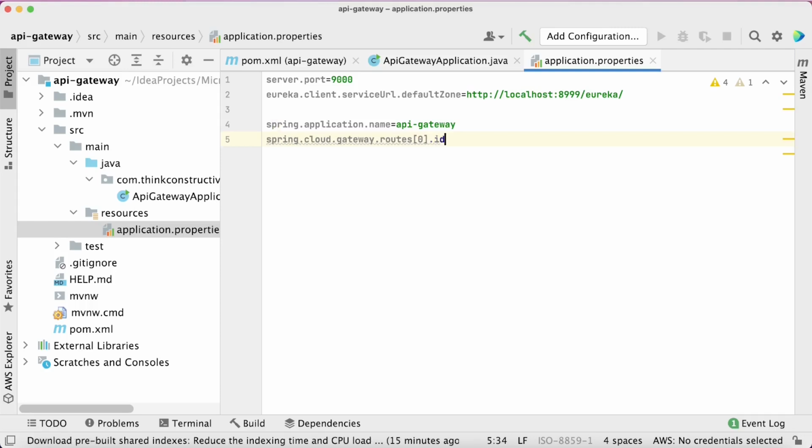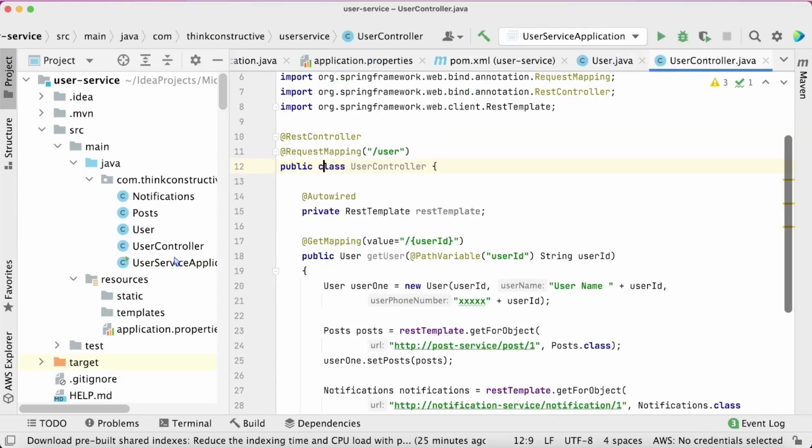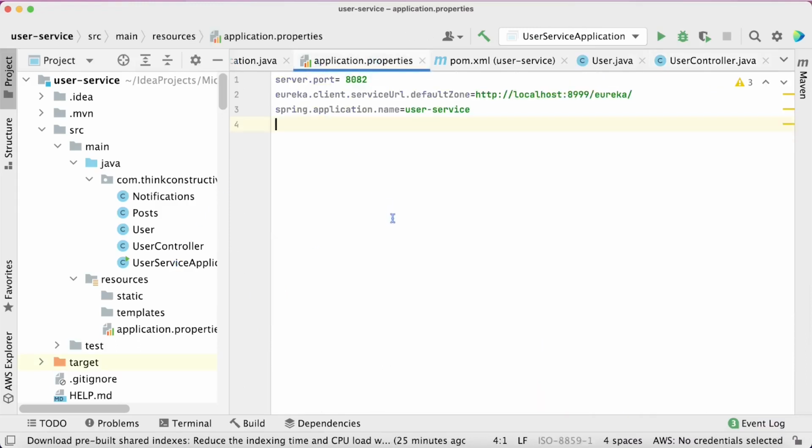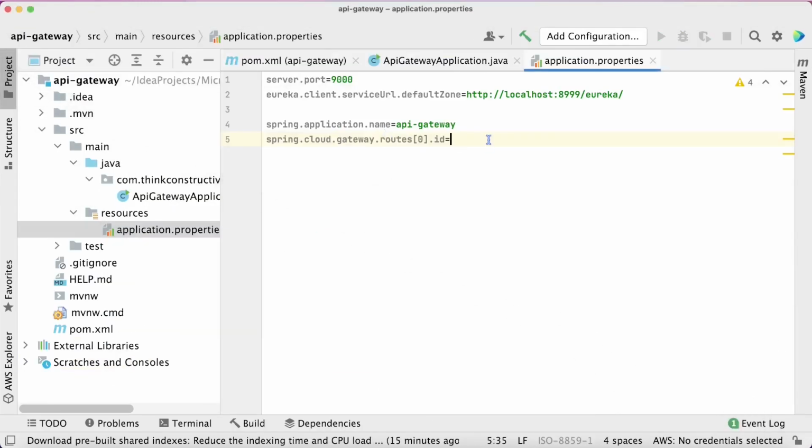Dot, first of all, I should give service ID as it is, whatever my service ID. So if you remember, we have user service. So here is my user service. I will just open its application.properties and you can see this service name is user-service. I will copy and paste this name as it is here. Okay. So that's how it will match and map the service.